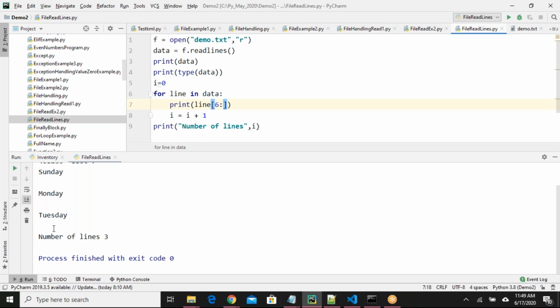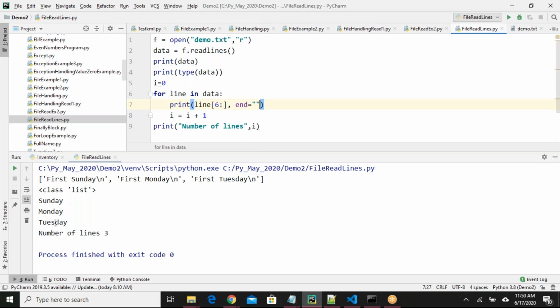Already one new line character is available in the demo.txt file. Very good, Ganesh. Everyone knows this. N equals to, that's it. See here. Clear?